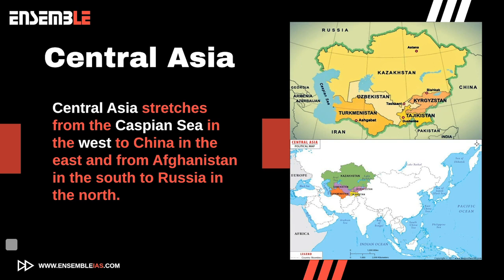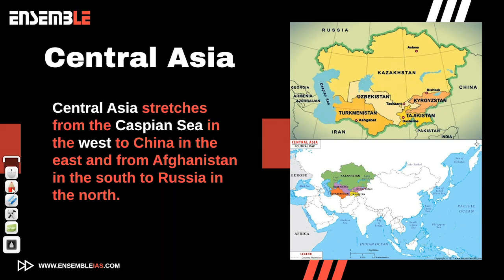To start with, we should know the delimitation and the boundary, that is, which states constitute Central Asia and what is its stretch. Central Asia stretches from the Caspian Sea. This is the Caspian Sea. It marks the boundary for Central Asia. So to the west, it is marked by the Caspian Sea.